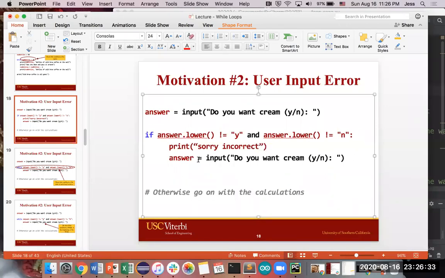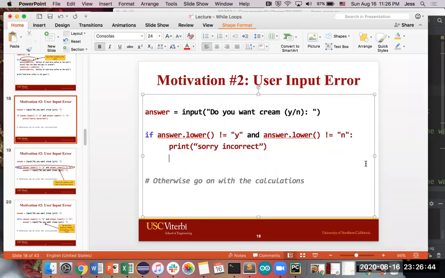And then maybe you would try to get input correctly a second time. But if you had something like this, which is how we've been doing things so far, if they didn't type in a correct input, you say sorry and you move on. This doesn't allow us to handle those situations where you want to give your user a chance to retry.